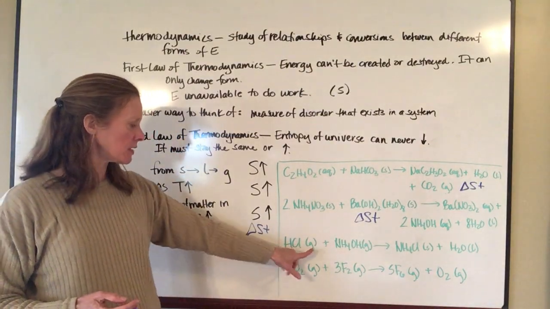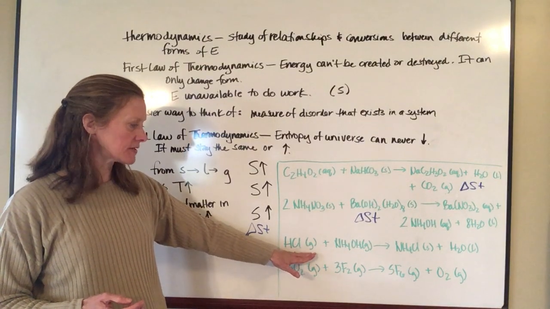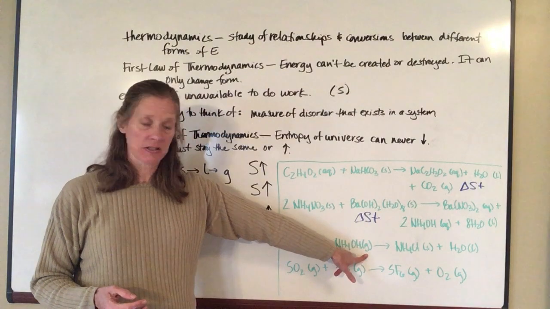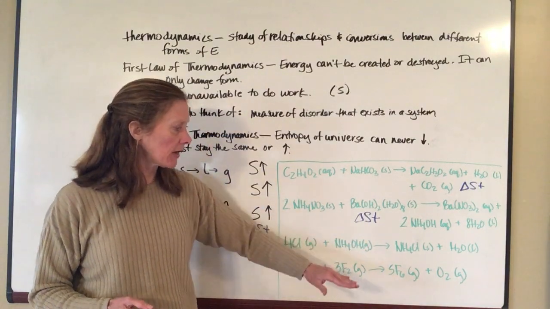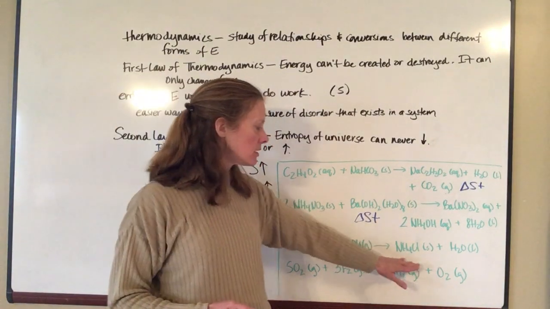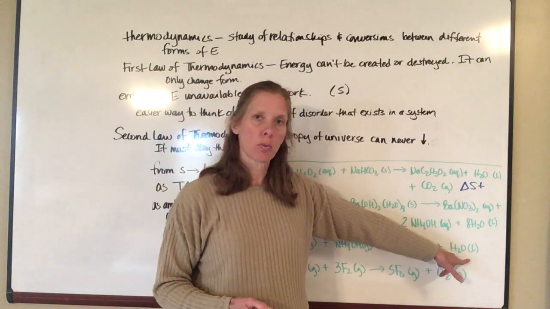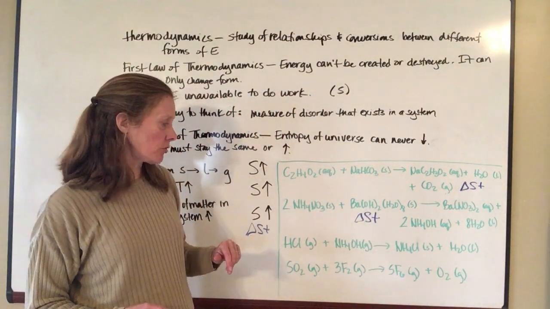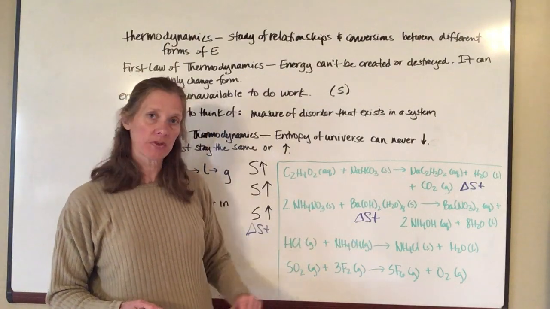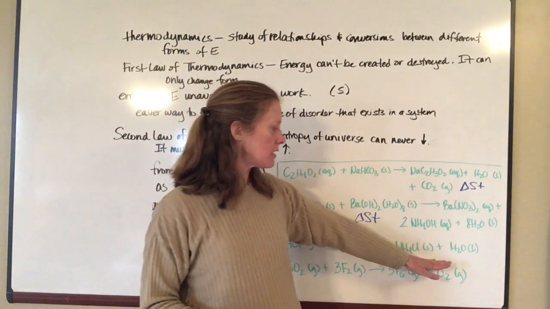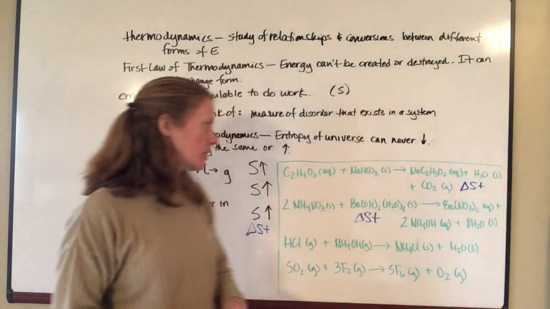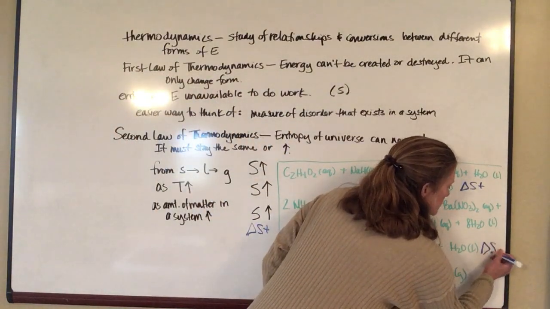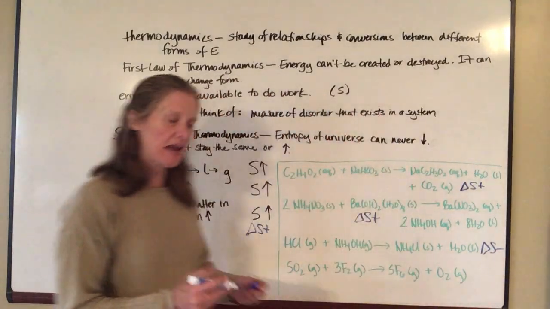Here I've got hydrochloric acid in a gaseous form with ammonium hydroxide in a gaseous form. And when those react together, I end up with solid ammonium chloride and liquid water. So this is the opposite of what I was seeing in the first two reactions, where I've started off with gases, but now I'm ending up with solids and liquids. So here on this particular equation, my delta S is going to be negative.